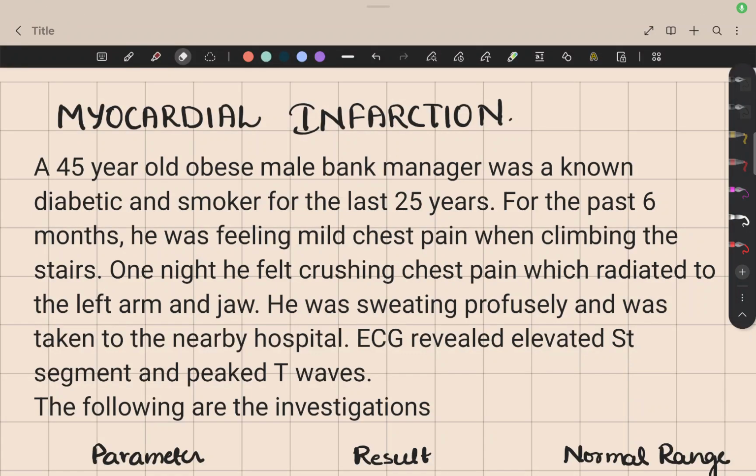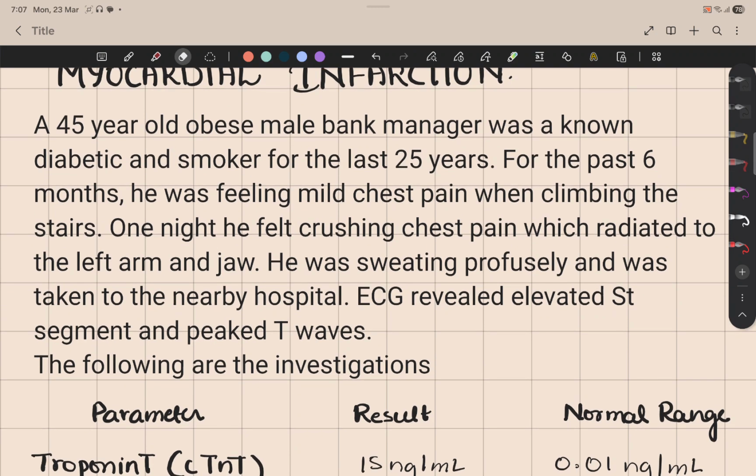Hello. Coming to the case study for biochemistry, we have myocardial infarction. So, how they will present the case is a 45-year-old obese male bank manager, a known diabetic and a smoker for the last 25 years. For the past 6 months, he was feeling mild chest pain when climbing the stairs.